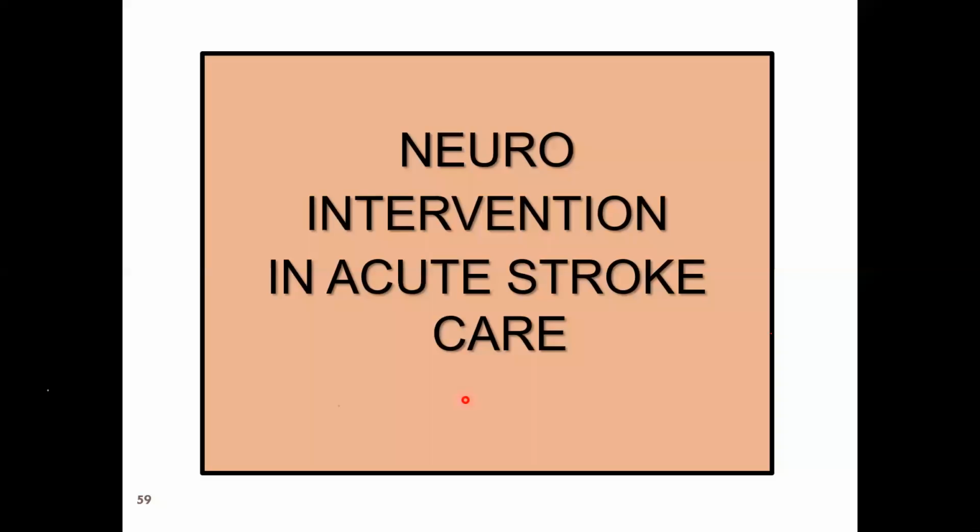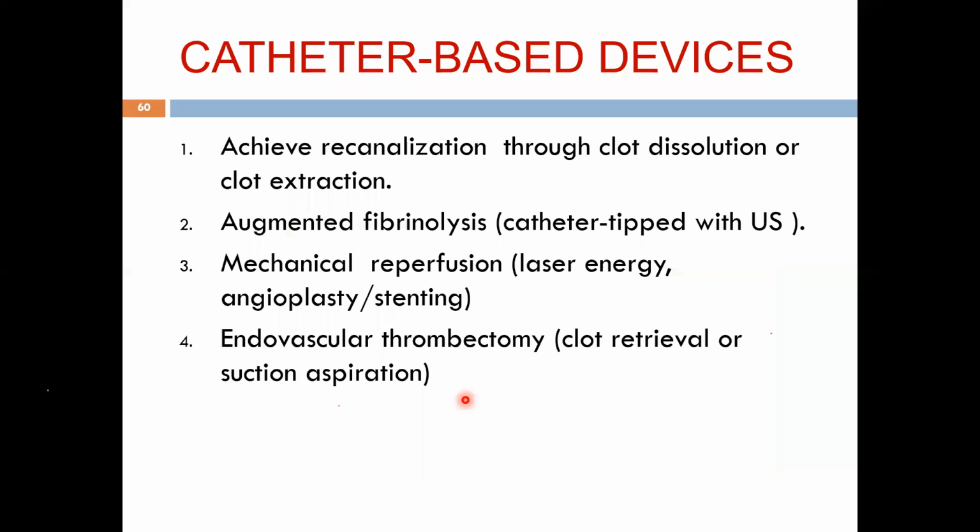What I'm going to show next are not done in all the centers. These are done in only specialized centers. I think as students, you should know all those also. So these are all catheter-based devices. There you catheterize, go into the region where there is a clot, and you can dissolve the clot or extract the clot, take it away. And you can have catheters where this fibrinolytic therapy is at the tip, so that it can be ultrasound guided also. And mechanical reperfusion like angioplasty and stenting also can be done. We'll go into that. And endovascular thrombectomy means you put in a catheter and take away the clot.